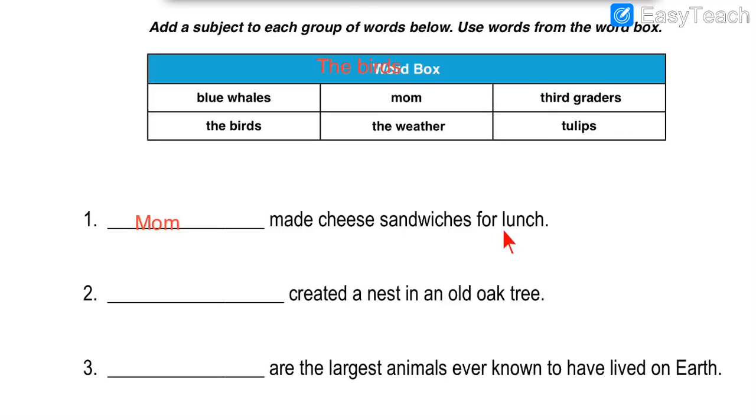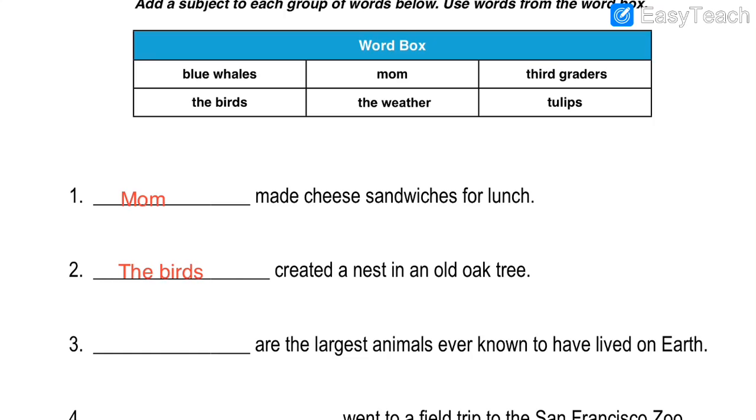Let us read number 3. Number 3 is dash are the largest animals ever known to have lived on earth. So we are talking about the largest, the biggest animals. Large means it is about the size. Which animals have had the biggest size that lived on the earth? So do you know the name of any animal whose size is the biggest? So from this we can see the 4 options are left, and from that option, blue whale, that is the biggest mammal you can say.